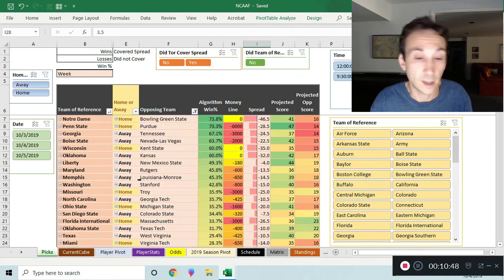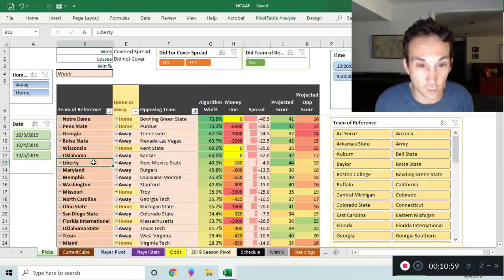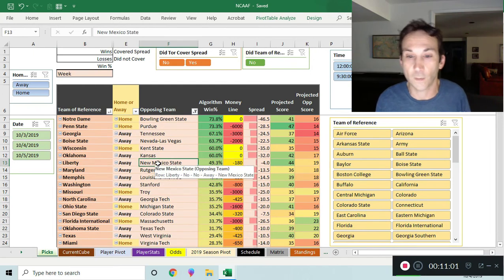And while it's the first season, it's probably going to make us money because anytime you have a lot of games like this, the algorithm can sift through it and show you. Why would I ever tell anyone to bet Liberty over New Mexico State? I don't even watch college football, but this robotic algorithm is telling me to do it, and it's probably right.